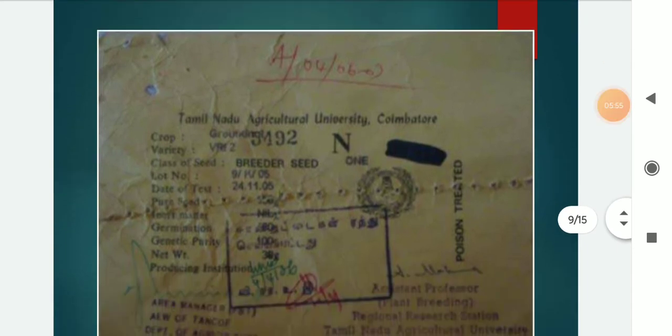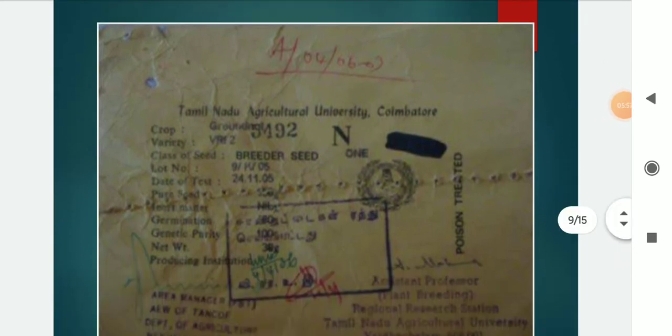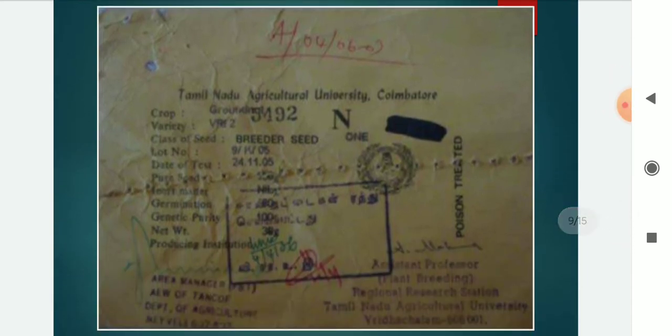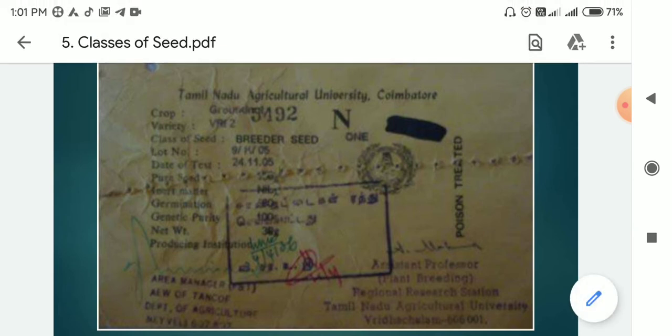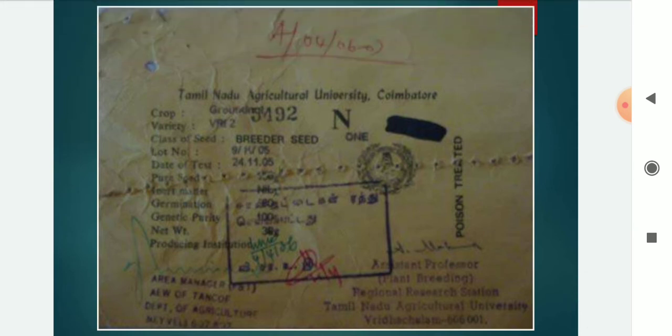This is a golden yellow tag for breeder seed. You see, this is a sample tag from the Tamil Nadu Agriculture University, Coimbatore. The class of seed as breeder seed, germination, physical purity, genetic purity, lot number, variety, crop, etc. are mandatory on this tag.